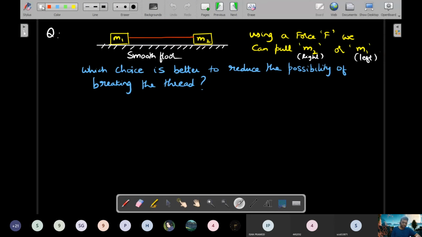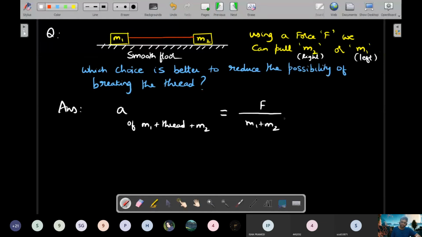So I think you realize that the acceleration of the M1 plus thread plus M2 system is equal to F divided by M1 plus M2 in both cases. You realize that, I hope. Picture a free body diagram of this with F either this way or this way in two different cases. Total mass of the system and only one force is acting. So I've directly written that.